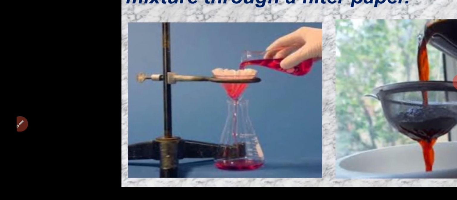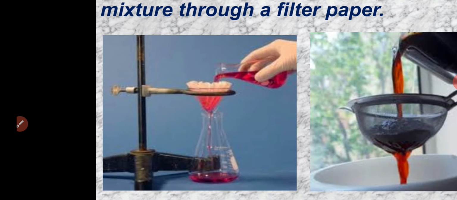In the lab, we use this filtration setup. This is a filtration stand. This is the conical flask, and this is the filter paper. With the help of filter paper, we can separate the particles from the liquid, and we will get pure water without the particles, right?